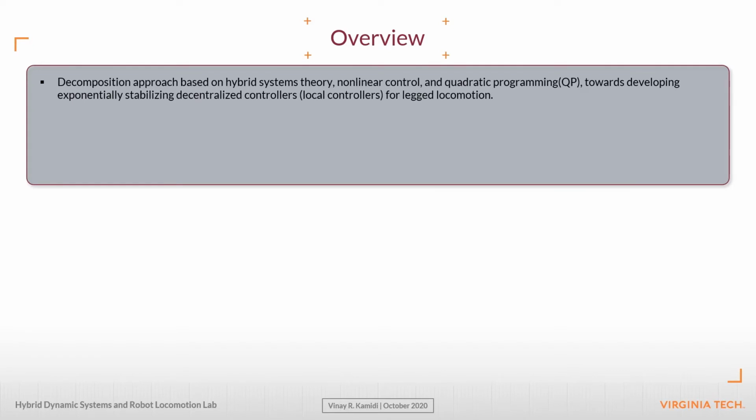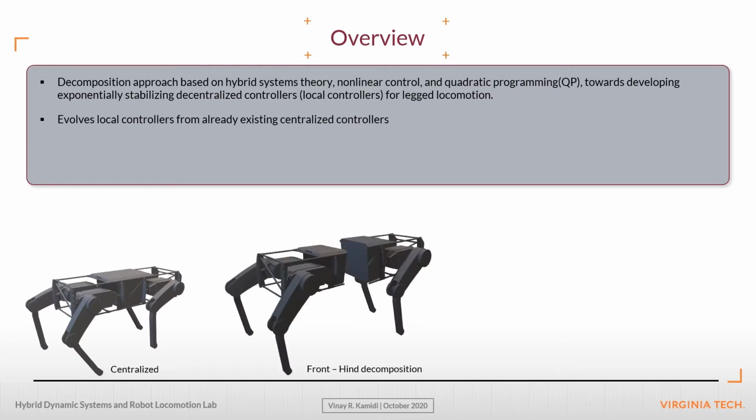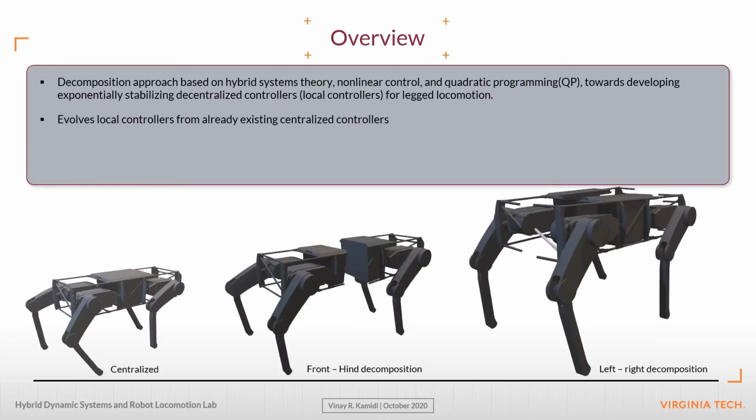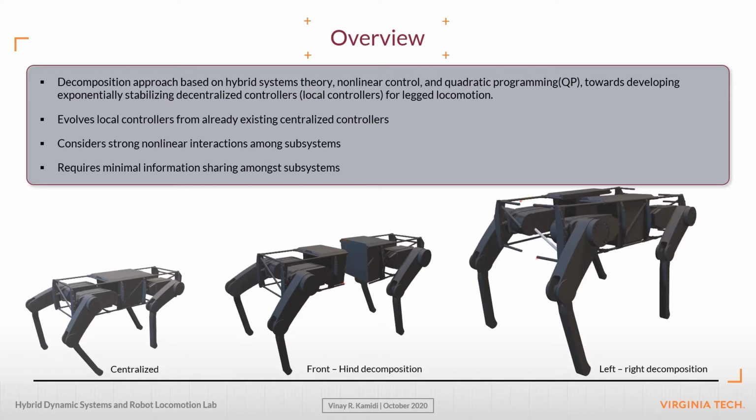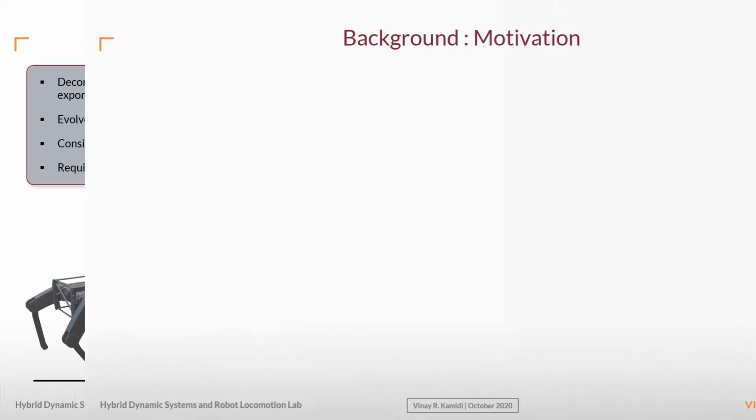We propose a decomposition approach based on hybrid zero dynamics, nonlinear control, and quadratic programming towards synthesis of decentralized controllers, also known as local controllers for legged locomotion. This approach evolves local controllers from already existing centralized controllers by considering the strong nonlinear interaction forces between the subsystems and only requiring minimal information sharing amongst these subsystems. We develop exponentially stabilizing decentralized controllers.